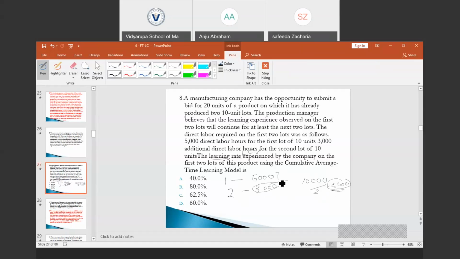So the cumulative average time per unit will decrease as the cumulative number of units produced doubles. So the learning rate would be 3000 divided by 5000, which is 60%.